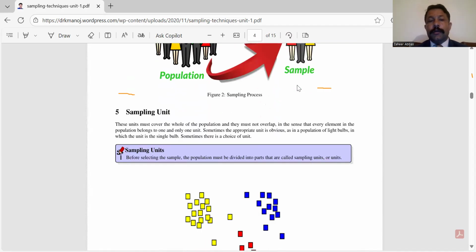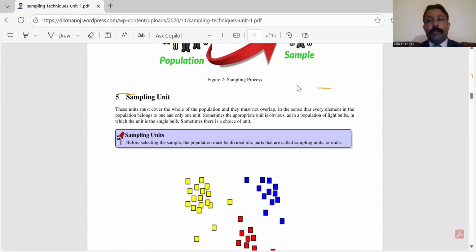Now, one very important concept here is the sampling unit. Sampling unit is a very important concept, and before going to sampling, we create sampling units, then we go toward the sampling. So what is a sampling unit? Before selecting the sample, the population must be divided into parts. Those parts are called sampling units.